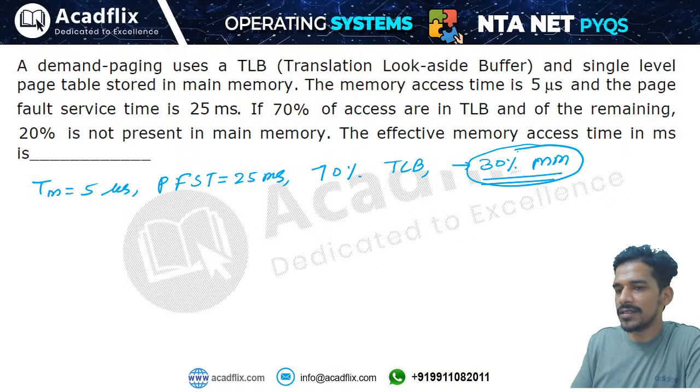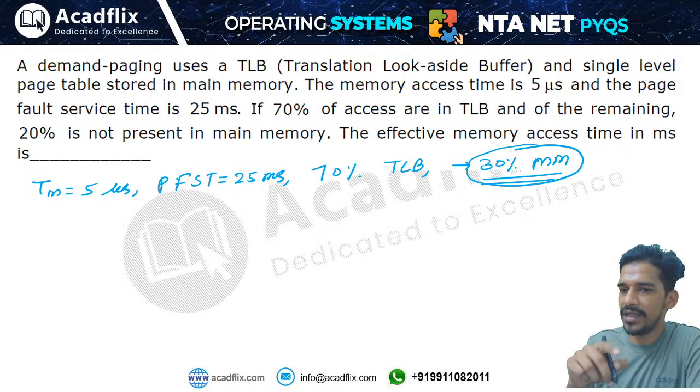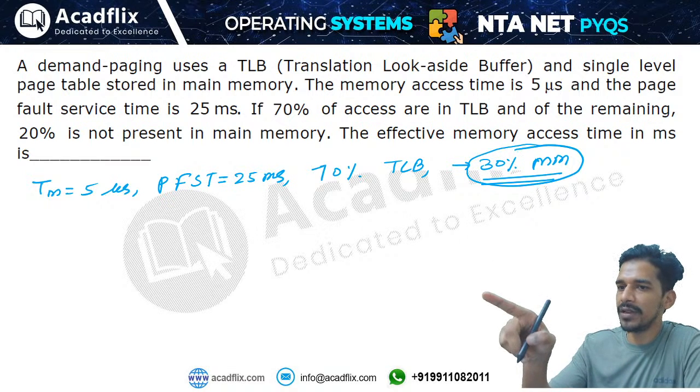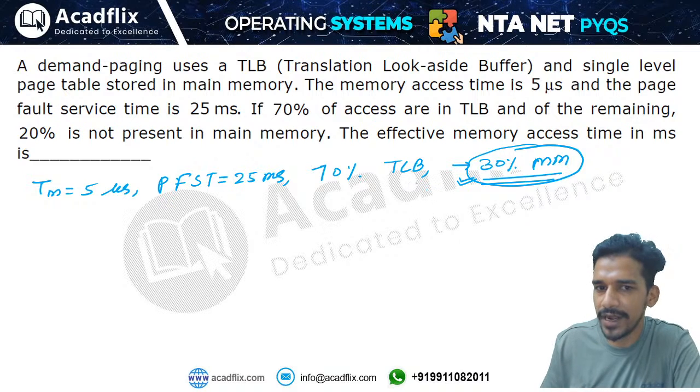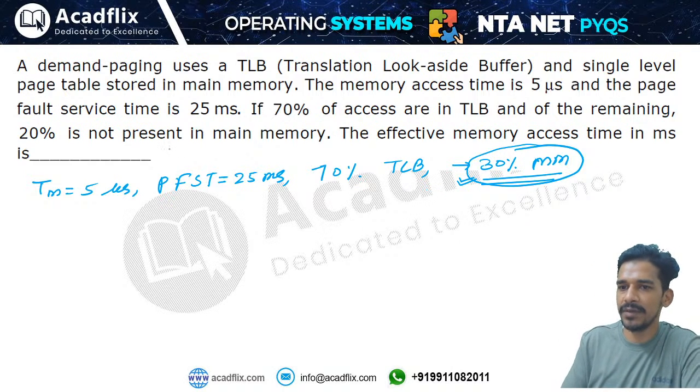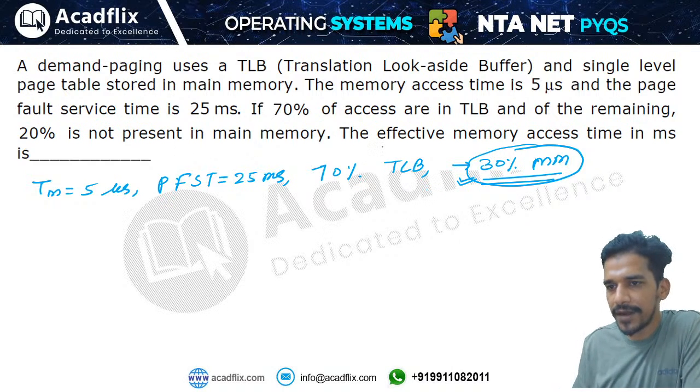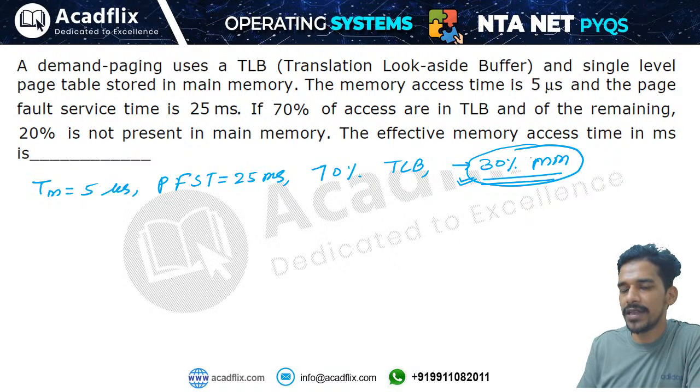So there are two chances, right? Either the page will be found in TLB or it will not be found in TLB. If the page is not found in TLB, you will find it in memory. Now it says that out of those 30% accesses in memory, 20% are not present in memory. It is asking what will be the effective memory access time in milliseconds.